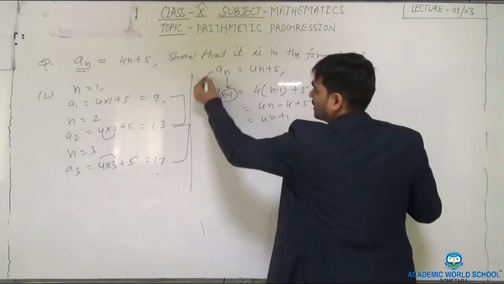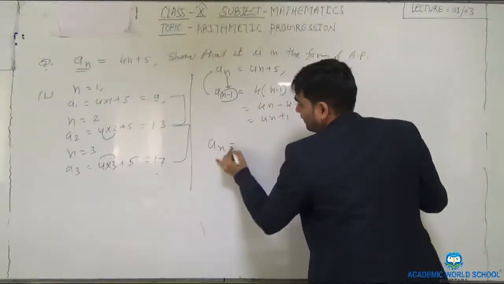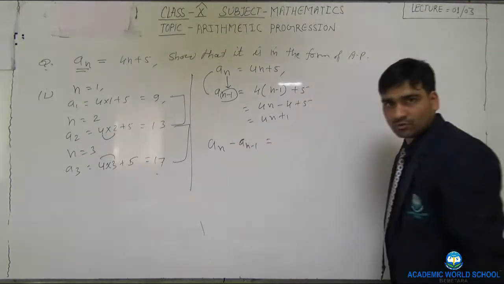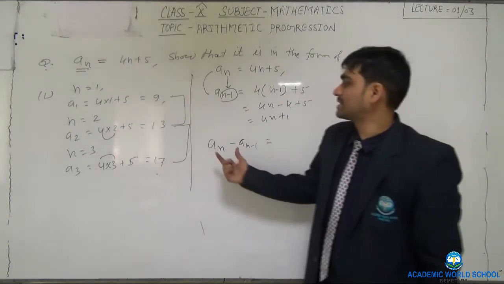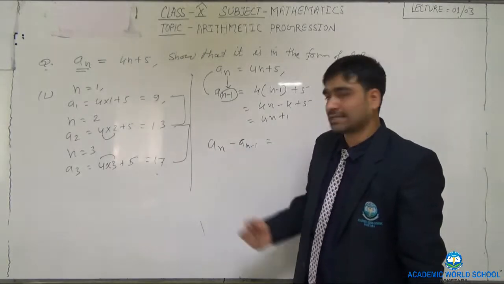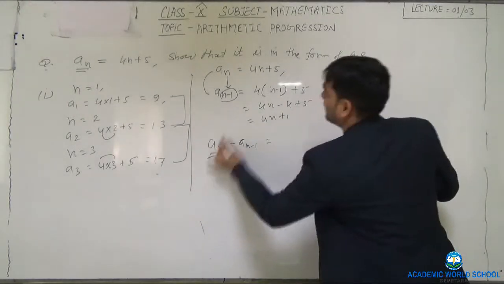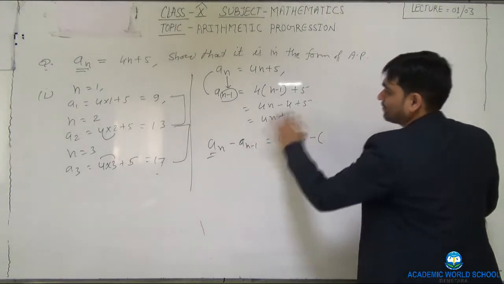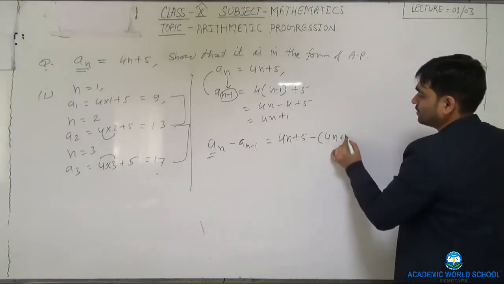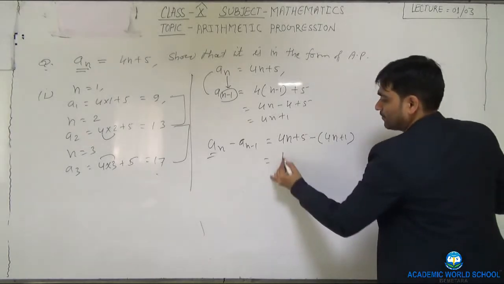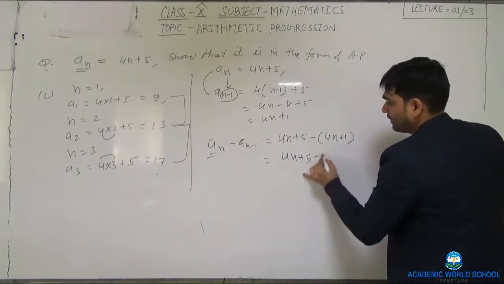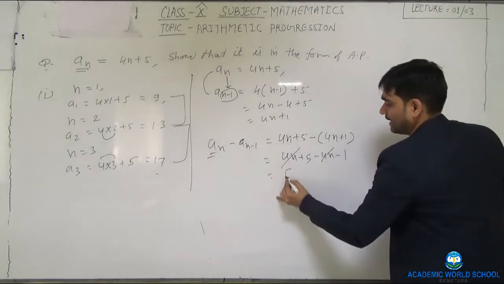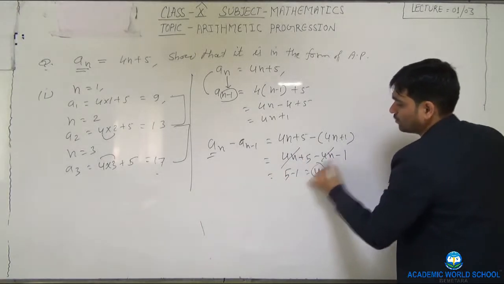Now you will find the common difference, that means An minus An minus 1. You will subtract. An we have as 4n plus 5, minus An minus 1, that means 4n plus 1. Then 4n plus 5 minus 4n minus 1. This and this cancel, and 5 minus 1 is 4.